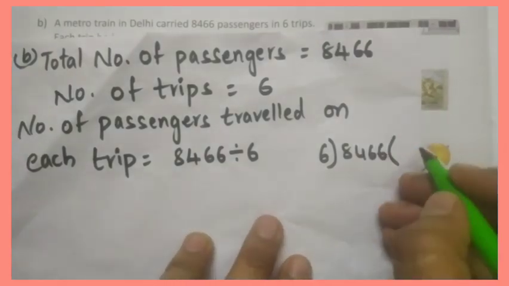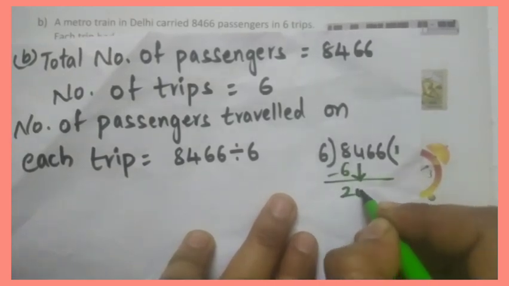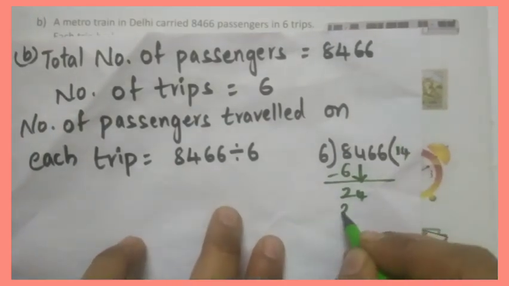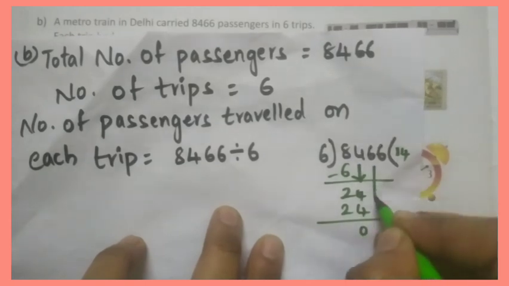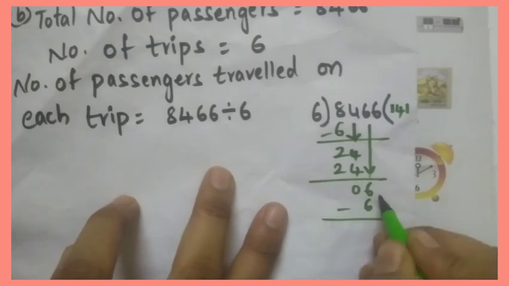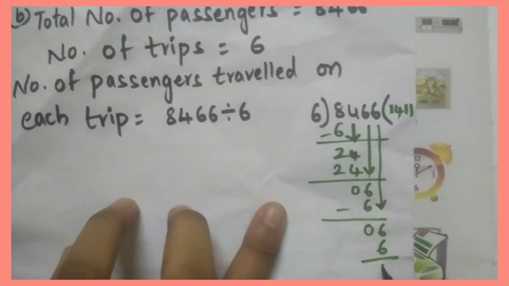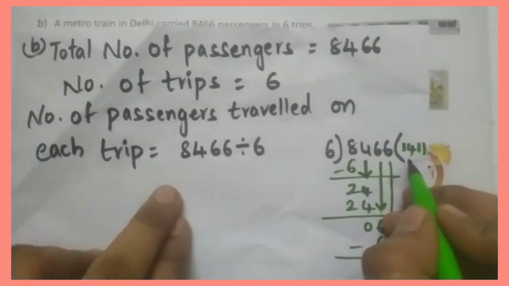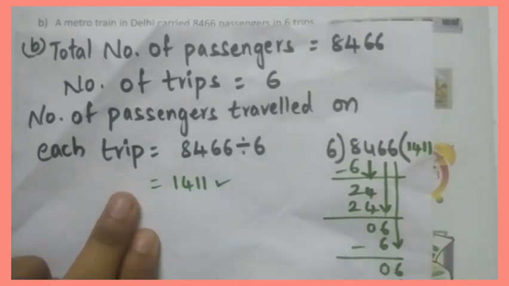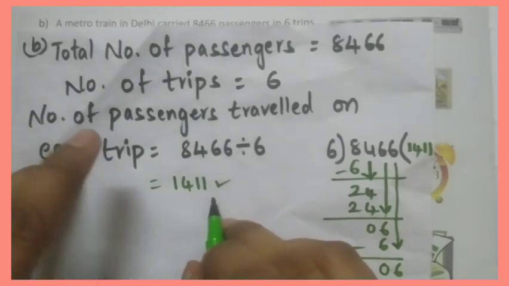8,466 divided by 6. Okay. 6 ones are 6. 2 and this 4 will be taken here. 6 3s are 18, 6 4s are 24. And this 6 will be taken here. 6 ones are 6. 6 minus 6 is 0. So this 6 is taken here. 6 ones are 6. 6 minus 6 is 0. So what quotient we got? 1411. This is the number of passengers travelled on each trip. Okay. This is B answer.